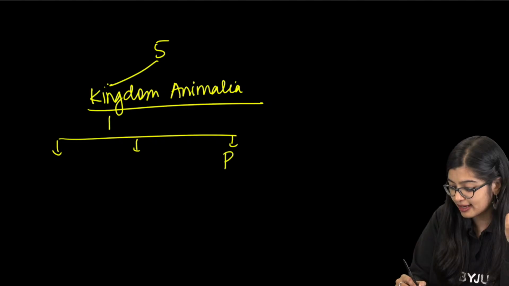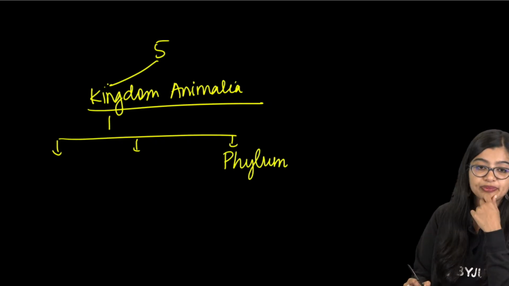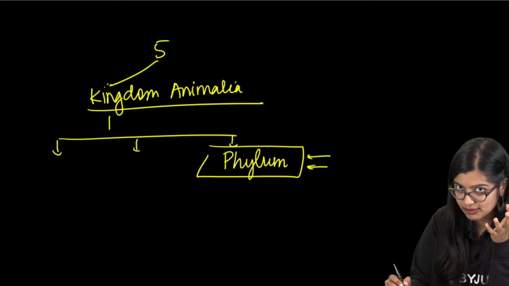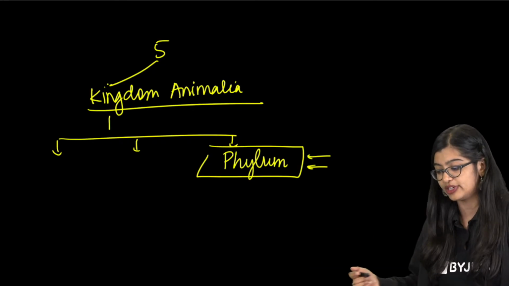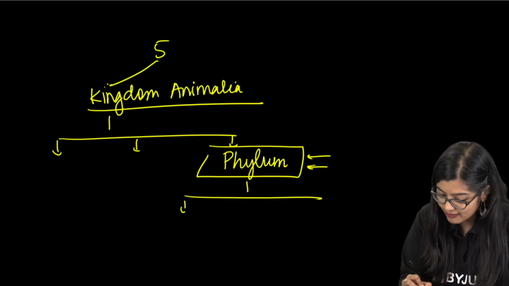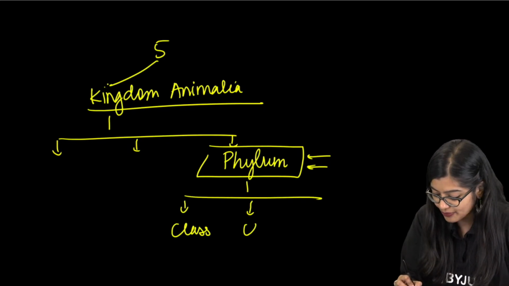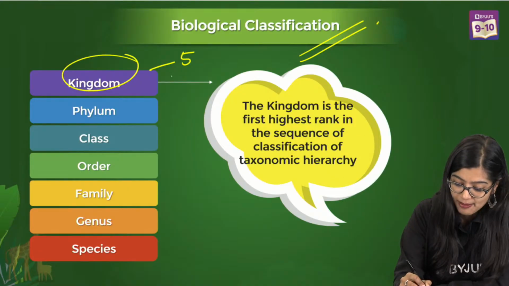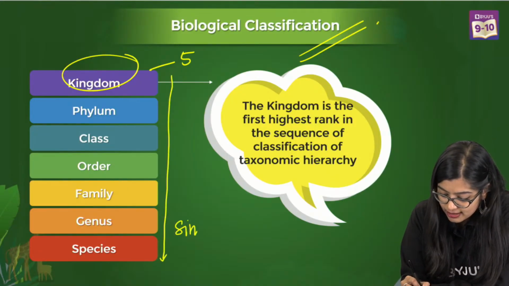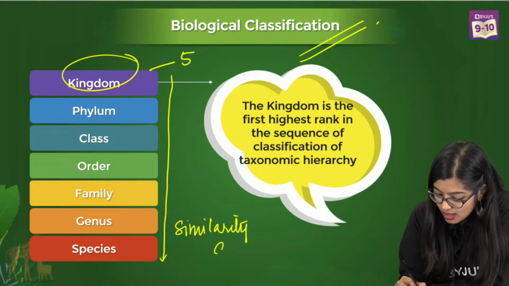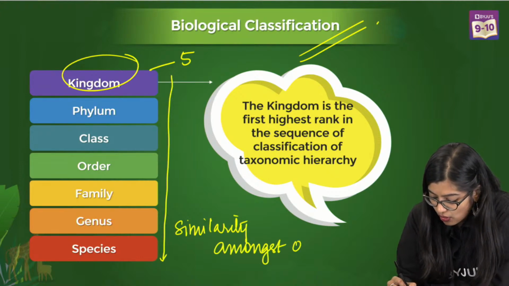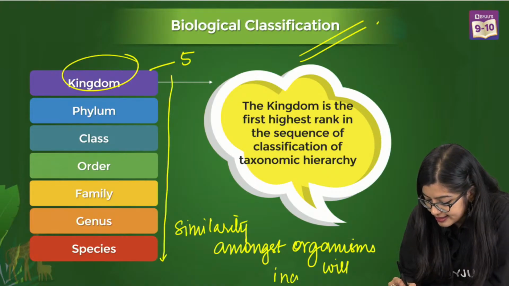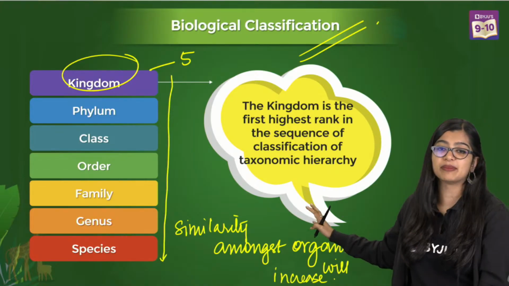So they are further categorized into something known as phylum, alright? In the phylum, the group of organisms will have some similarities, but still a large amount of differences, which is why they will be further classified into classes. At each level we have a hierarchy where from kingdom to species the similarity amongst organisms will increase. So which will show maximum similarity?